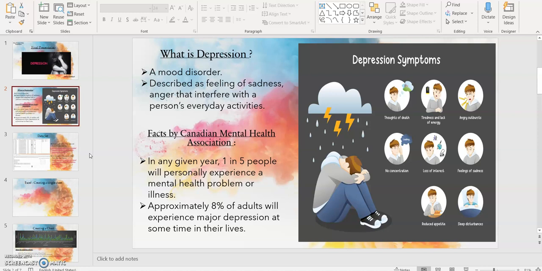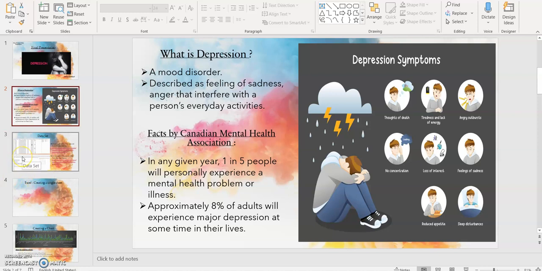As you can see in the picture, there are various symptoms related to depression. We either have angry outbursts, we are not interested in any activity that we used to like doing, we're always sad, we're crying, we're irritated, we just feel like ending our lives. We have disturbed sleep. So these are a lot of symptoms related to depression.